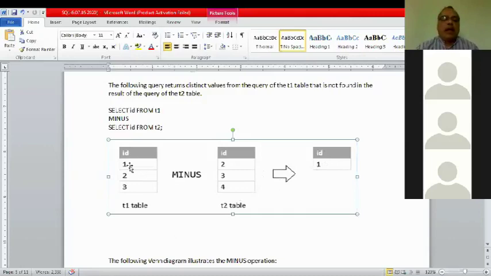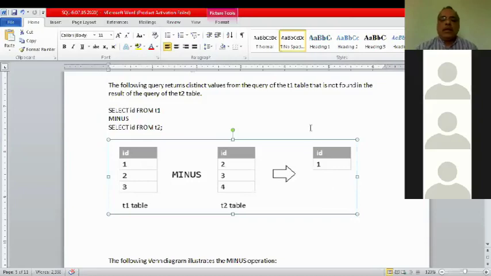See, the unique values are there: 1, 2, 3 and 2, 3, 4. 3 and 4 are common. In the first table 1 is left out, in the second table 4 is left out. But when you minus first with second, only the left out value of the first table will come as output.